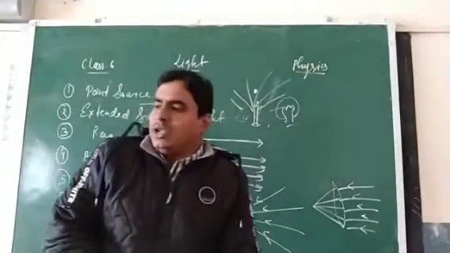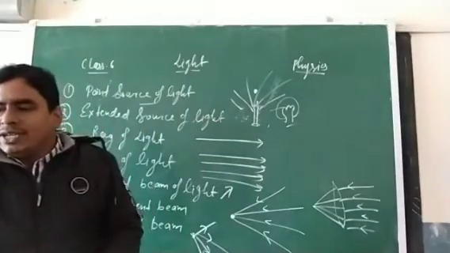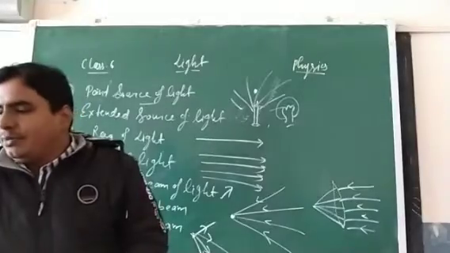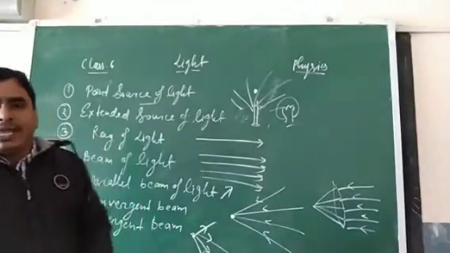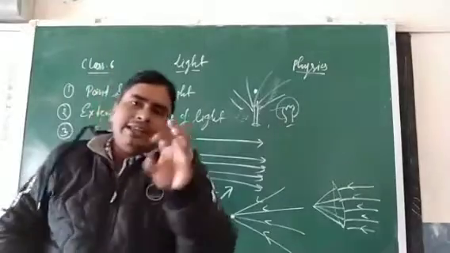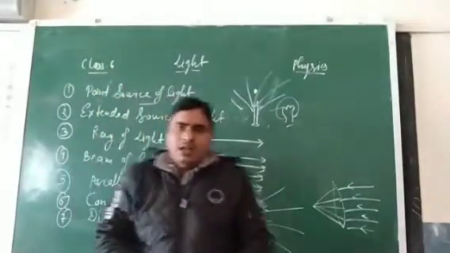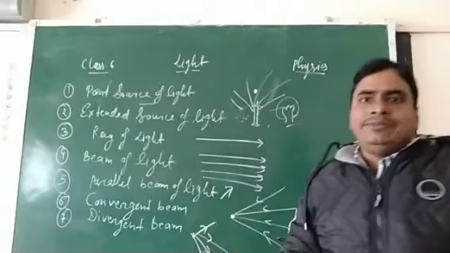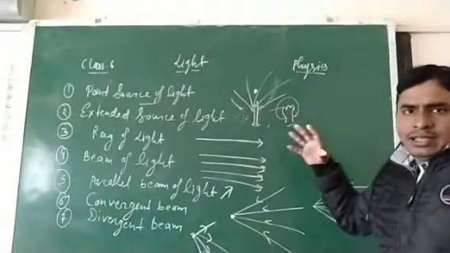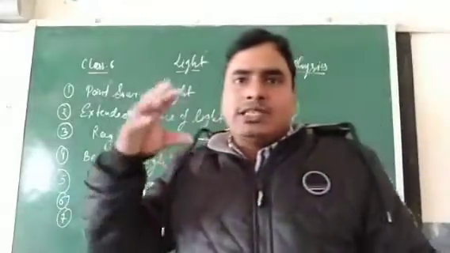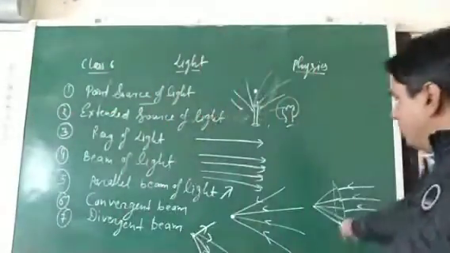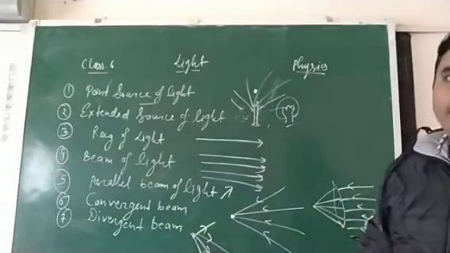divergent beam of light. For example, divergent rays of light, the rays coming out from a burning bulb or burning candle, or from the headlights of a car. Those are examples of divergent beam of light. Okay, clear? And convergent: when the rays of light coming from a source meet at a single point, then those are called convergent beam of light.